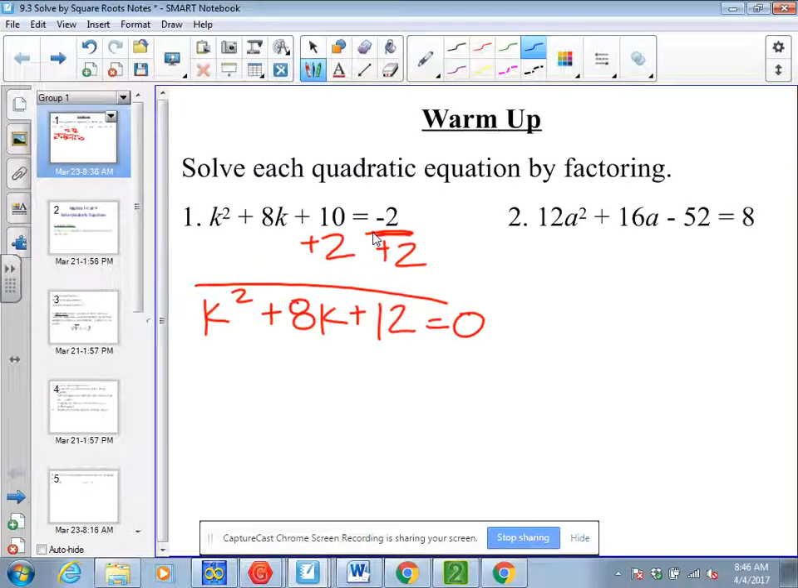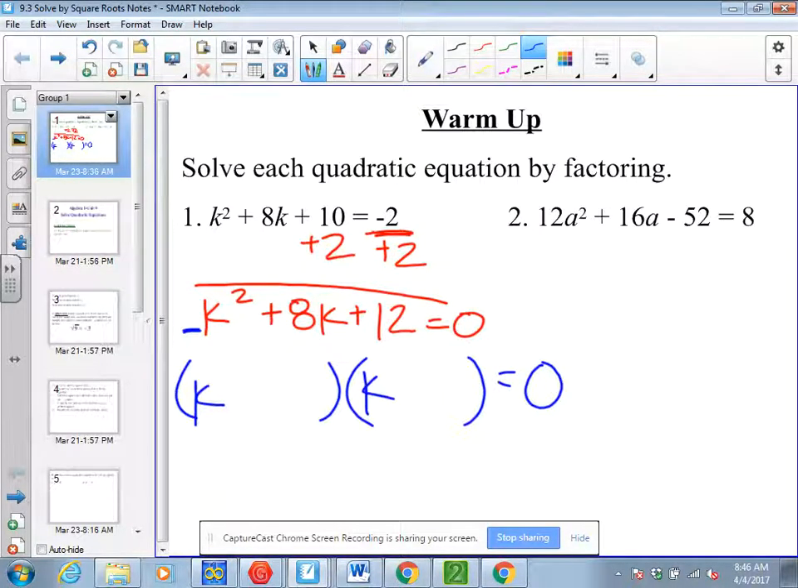But in example 1, I do not have a GCF. And in example 1, a is 1, so I can jump right into factoring. I know that k times k is k squared. And then I need factors of 12 that add to 8. I'm thinking that is a positive 6 and a positive 2, since 6 times 2 is 12, and 6 plus 2 is 8.